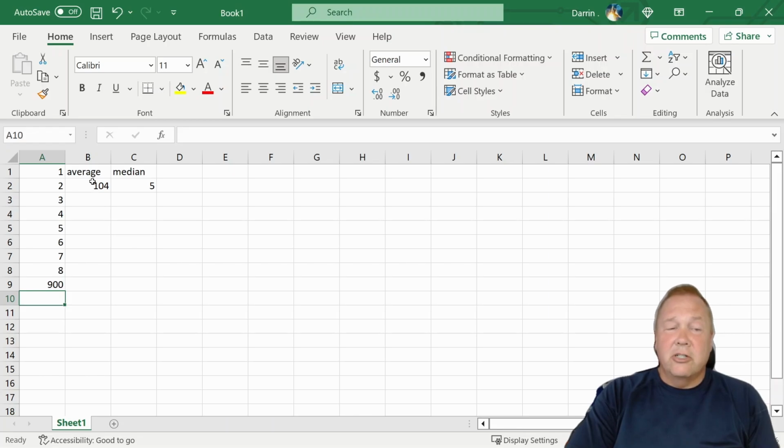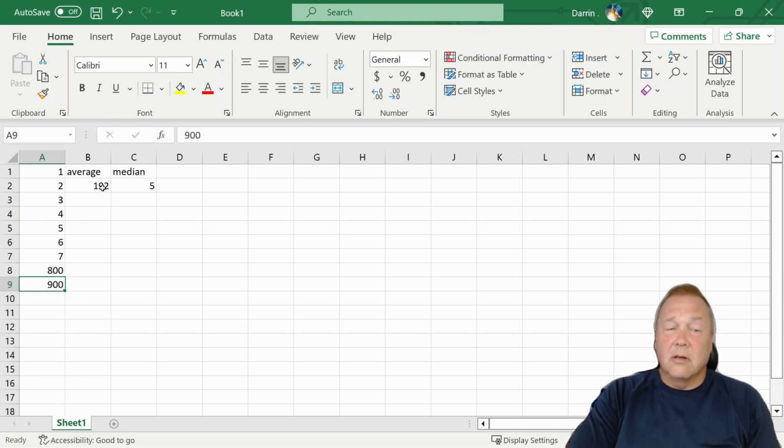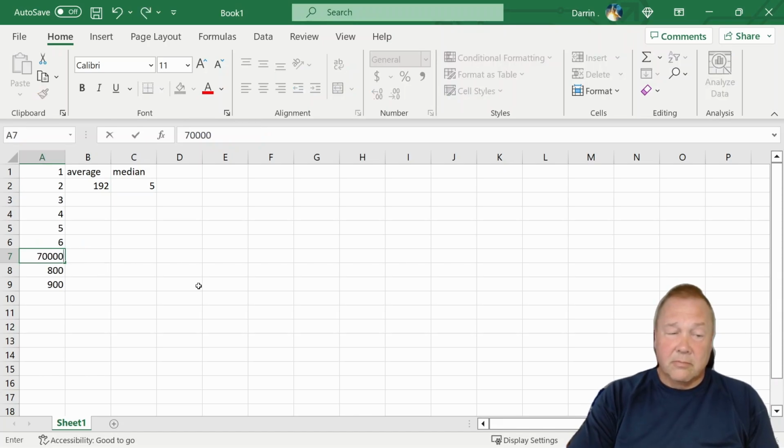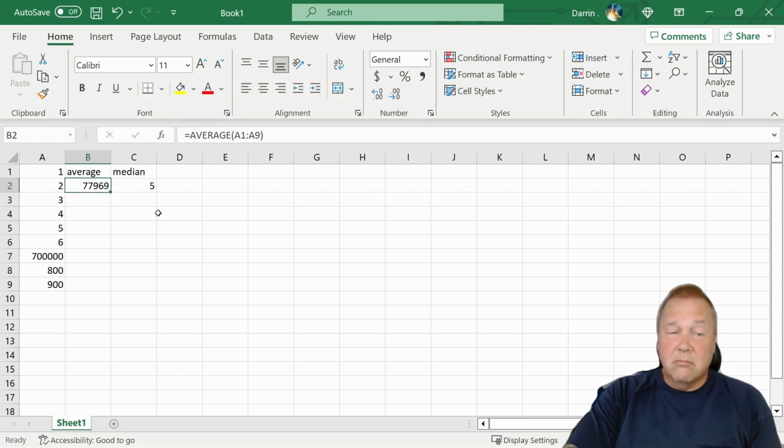And I see average just went up to 104. Median didn't change because the middle number here is still the same. So now what if 8 was actually 800? Okay, now our average is 192. Median's still the same. What if 7 was 700,000? Okay, now our average is 77,969. Median? No, still didn't change.